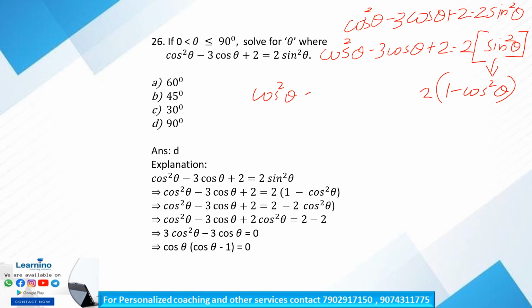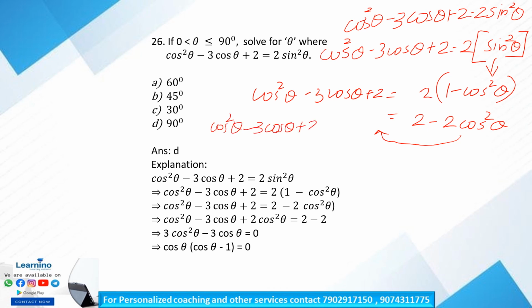So cos² theta minus 3 cos theta plus 2, that is our left hand side, is equal to 2 into (1 minus cos² theta), that is equal to 2 minus 2 cos² theta. Okay, so first we have to take this 2 cos² theta to the left hand side. So cos² theta minus 3 cos theta plus 2 cos² theta is equal to 0.